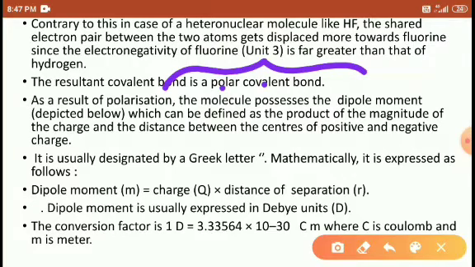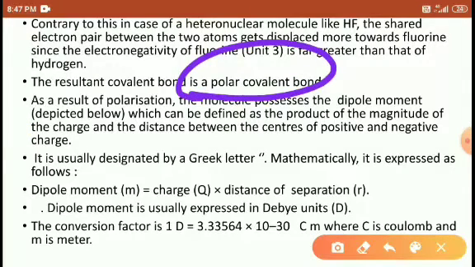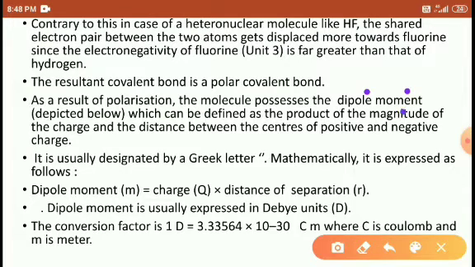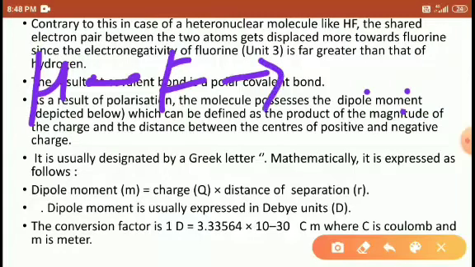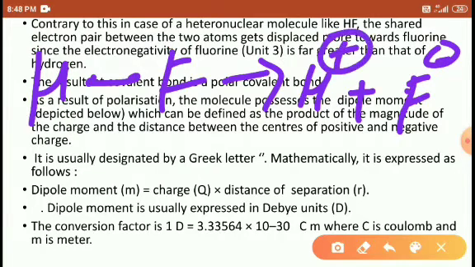What is the polar covalent bond? The polar covalent bond is also given one more name, that is the dipole moment. So di means two, pole means the charge. The two charges are developed by the moment. Moment means separation. Right. So two atoms in which charges are developed when they move far apart from each other. It is minus and this is plus.